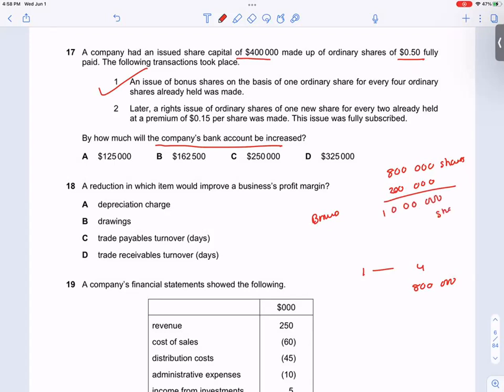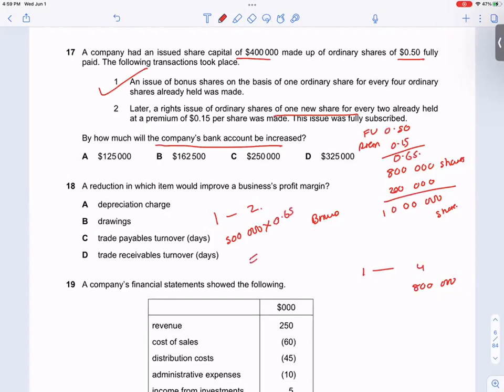10 lakh shares. And then they issued ordinary shares, 1 new share for every 2 held. So 10 lakh divided by 2, they issued 500,000 shares at a premium of 0.15. That means the face value was 0.50 and the premium was 0.15, so they issued the shares at 0.65.